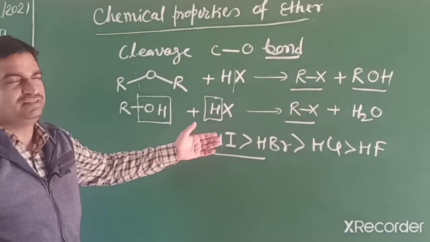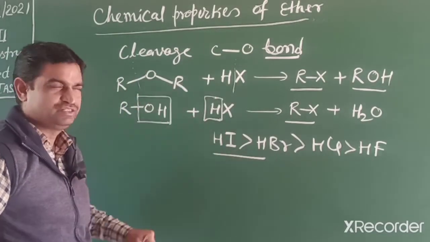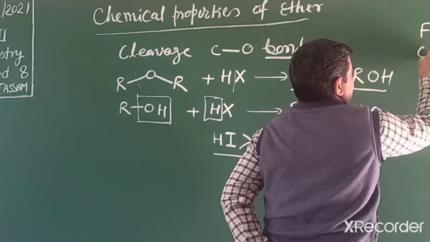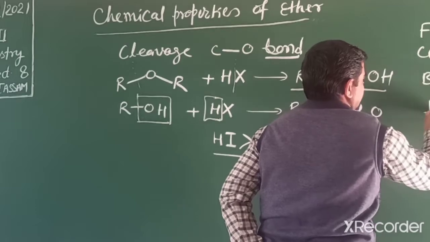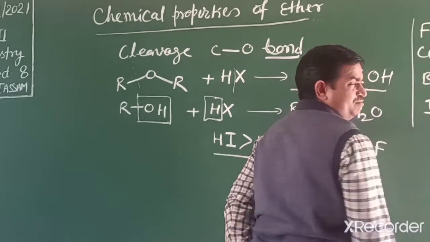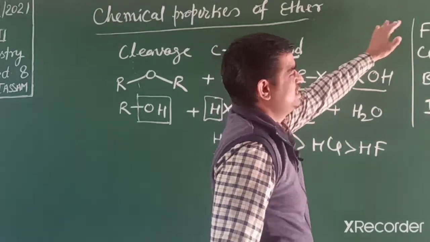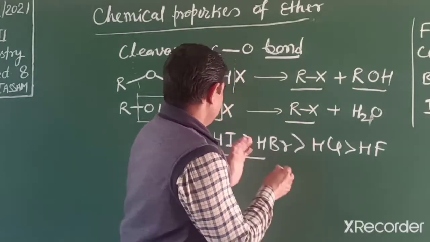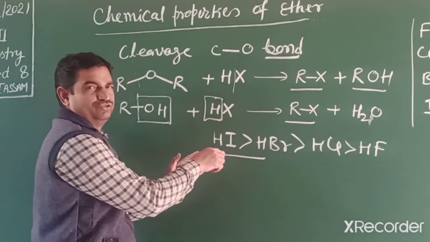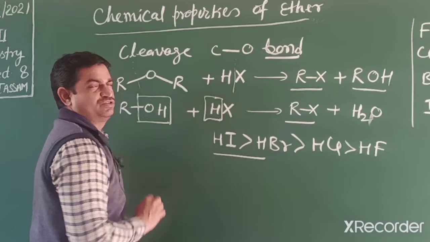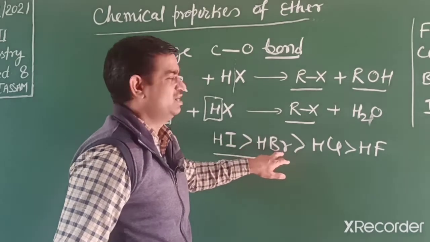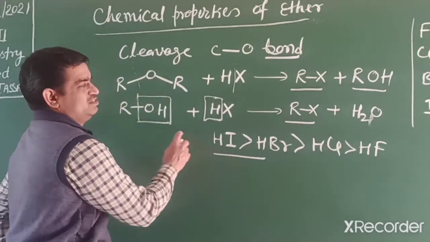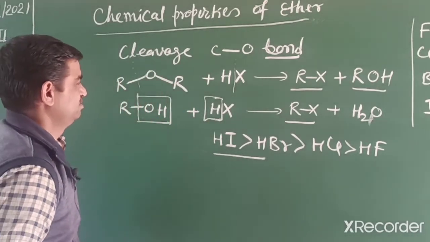We know acidic strength increases in descending order as we move down a group, from fluorine, chlorine, bromine to iodine in this halogen group. When H is attached, in H-F bonds, the size of these atoms increases down the group. So HI has a weaker bond and easily dissociates. So HI is most reactive, then HBr, HCl. HF is a very weak acid. So this is the reactivity of the hydrogen halides.